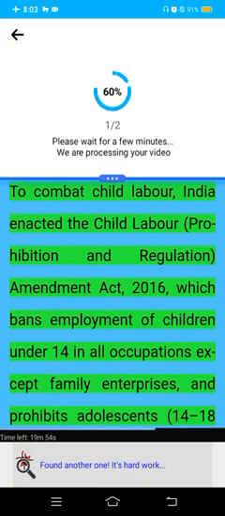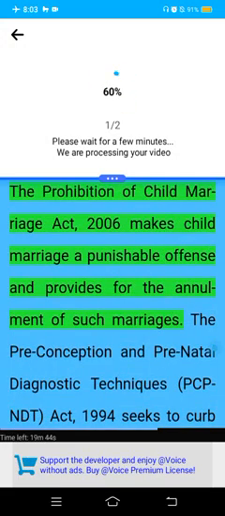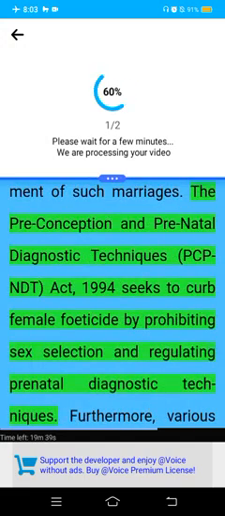To combat child labor, India enacted the Child Labor Prohibition and Regulation Amendment Act, 2016, which bans employment of children under 14 in all occupations except family enterprises, and prohibits adolescents 14 to 18 years from hazardous work. The Prohibition of Child Marriage Act, 2006 makes child marriage a punishable offense and provides for the annulment of such marriages. The Preconception and Prenatal Diagnostic Techniques (PCPNDT) Act, 1994 seeks to curb female feticide by prohibiting sex selection and